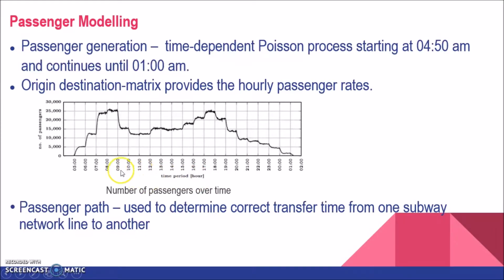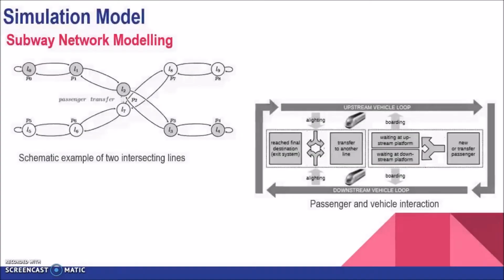Here, the time frame is divided into intervals of 1 hour, for which a respective origin-destination matrix provides the hourly passenger rates. For each passenger, a designated passenger path consisting of logical stations is constructed. For example, for a passenger traveling from P0 to P8, the path constructed is L0, L2, L7 and L9.